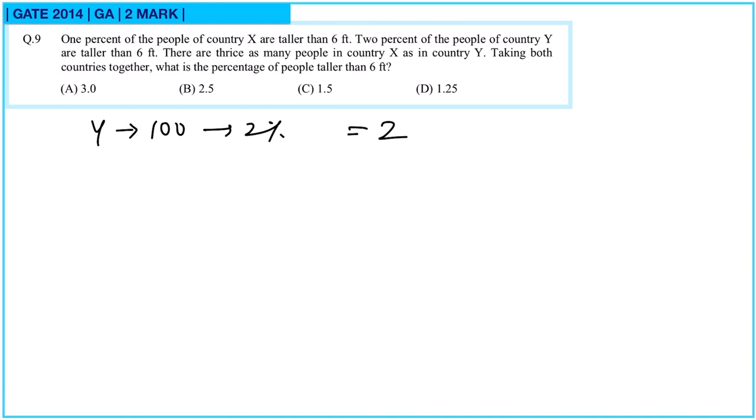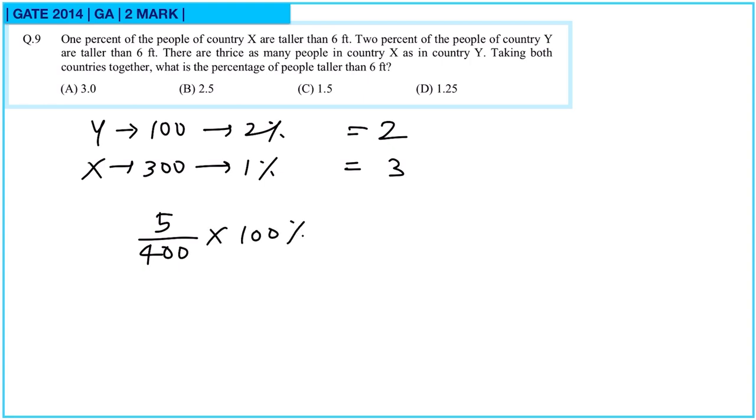Then there are thrice as many people in X as in country Y. So if Y has 100 people, that means X has 300 people, out of which 1% are taller than 6 feet. So that means 3. So total 5 people out of 400 people are taller than 6 feet. If we calculate the percentage, this will be 1.25%. So option D is correct.